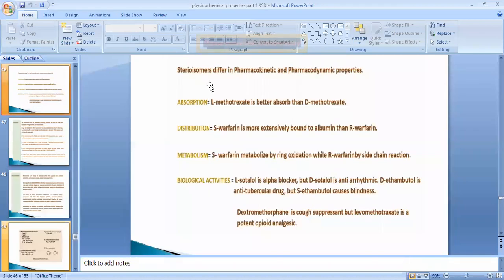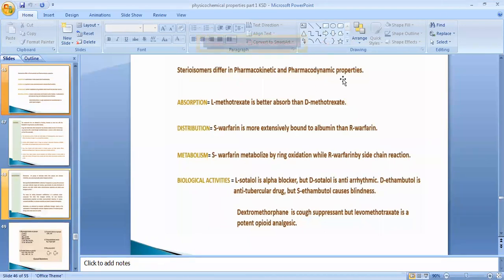Now, the stereoisomers differ in pharmacokinetic and pharmacodynamic parameters. Pharmacokinetic parameters means absorption, distribution, metabolism, and excretion. Those four properties are affected by the structure or by the steric orientation of that structure.